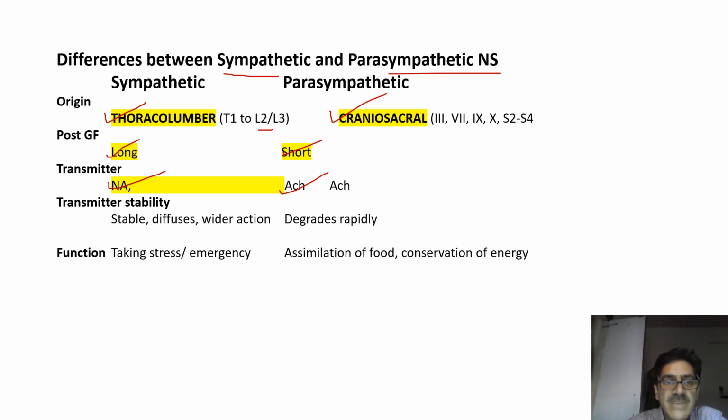So far as stability of neurotransmitter is concerned, it is very much stable in case of sympathetic nervous system. It diffuses and has a wide action, whereas in parasympathetic nervous system, acetylcholine, the neurotransmitter, degrades rapidly. It doesn't have a therapeutic application. The function of sympathetic nervous system is during stress and emergency conditions, and parasympathetic nervous system involves assimilation of food and conservation of energy.